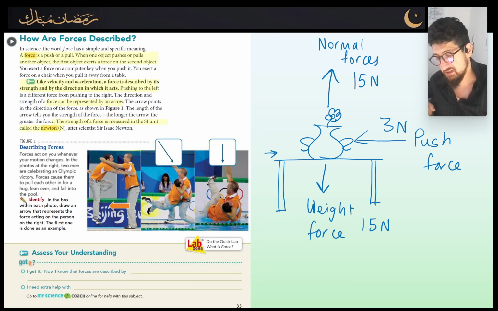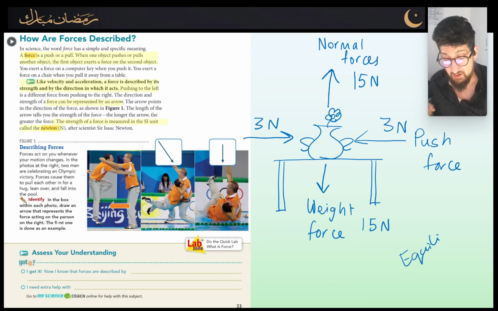Alright, why is that? Well, because I'm applying a push force, but there's nothing opposing it. Yeah, there's a bit of friction force, and there's a bit of air resistance, but it's not going to be big enough to stop me. Now, what if somebody comes along and they apply a force of 3 newtons in the opposite direction? Then this is a situation where all the forces are balanced. The forces on the horizontal plane are balanced, and the forces on the vertical plane are balanced. In this scenario, we call the forces in equilibrium. Equilibrium just means the forces are completely balanced.